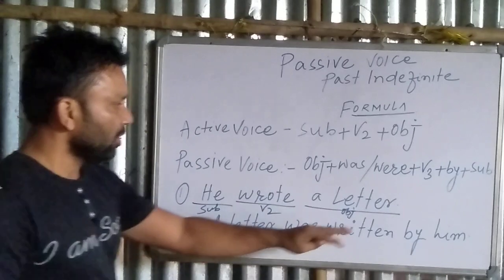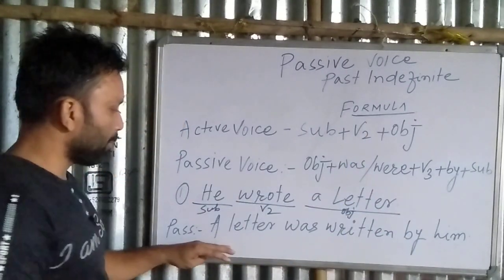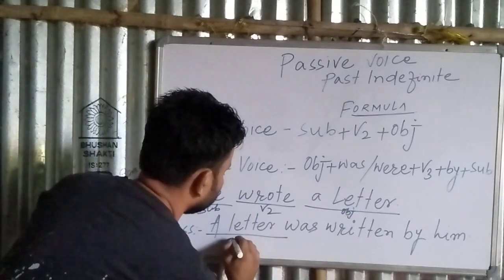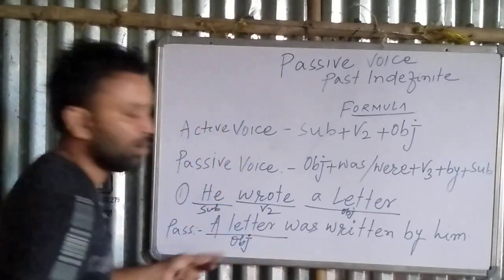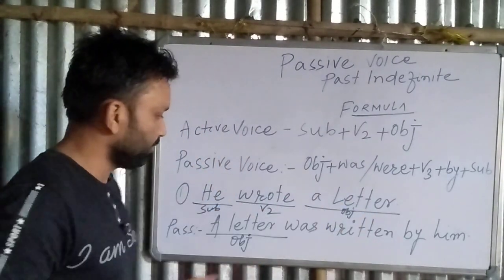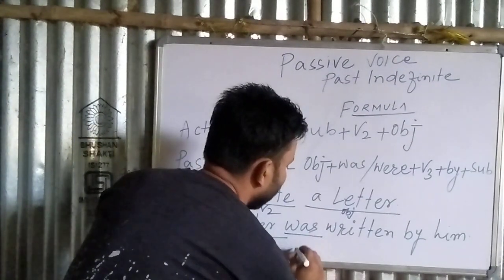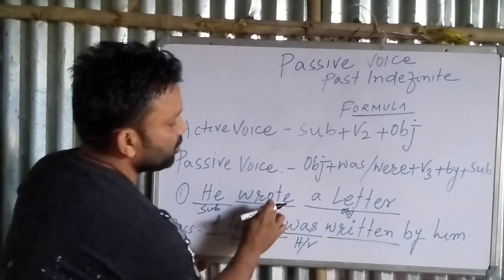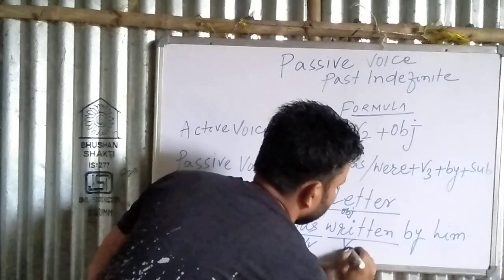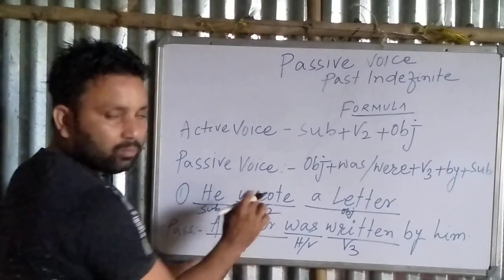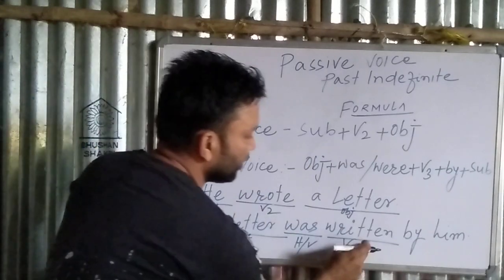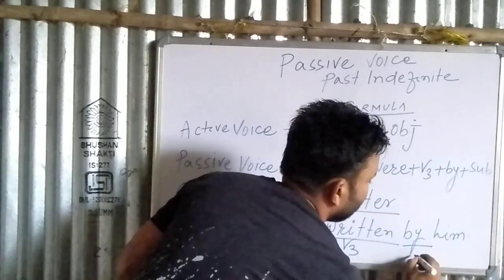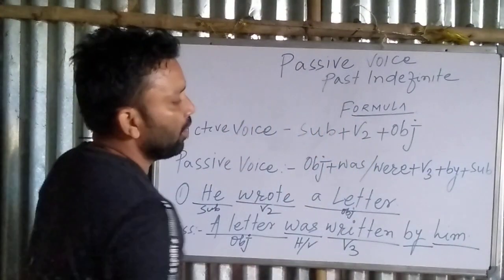Okay. First of all, according to the formula, we will apply a letter as a subject. Here the object, a letter, and then according to the formula we will apply was. Was is the helping verb. Wrote changed into written. Wrote is the verb 2 form of write, and written is the verb 3rd form of write. According to the formula we will apply by, and then we will apply the object.